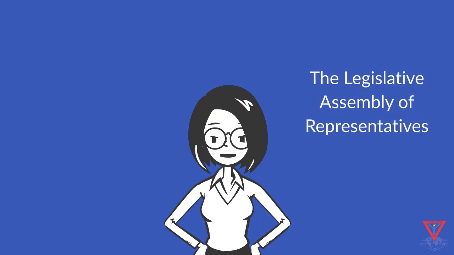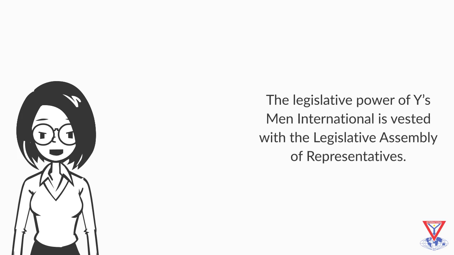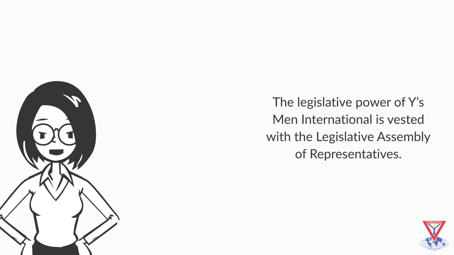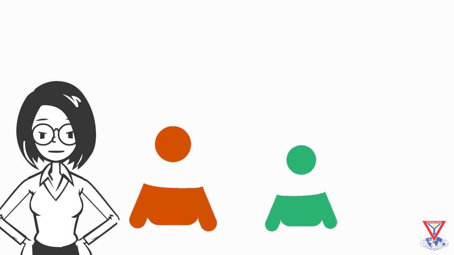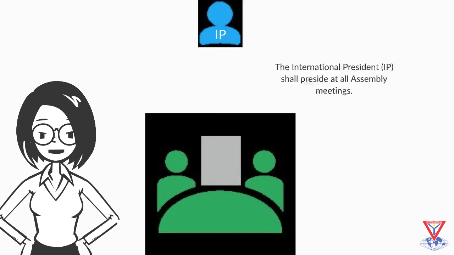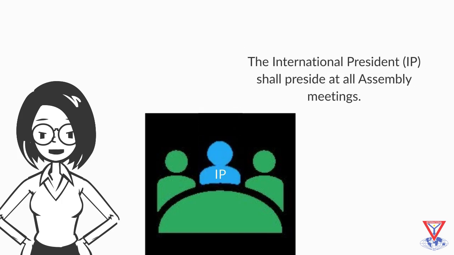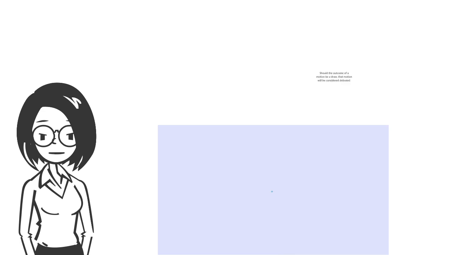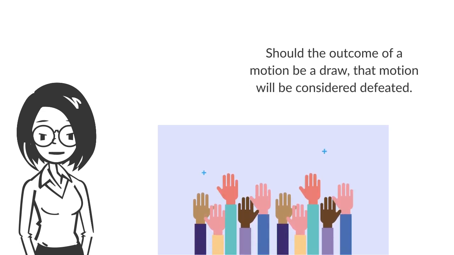The Legislative Assembly of Representatives. The legislative power of YMI International is vested with the Legislative Assembly of Representatives. The International President, IP, shall preside at all Assembly meetings. Should the outcome of a motion be a draw, that motion will be considered defeated.